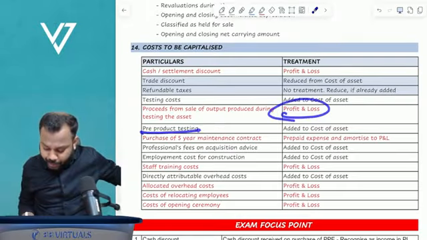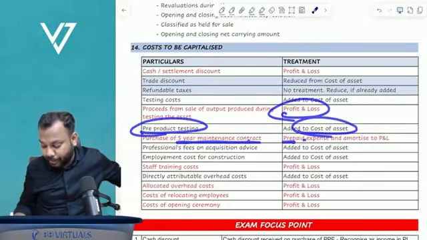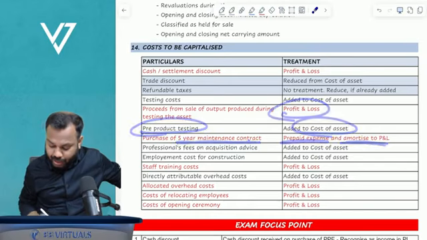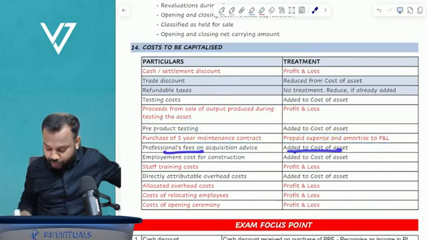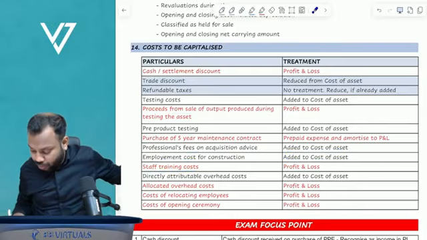Okay. Pre-product testing, cost of the asset. If you purchase a 5-year maintenance contract, it is a prepaid expense and amortized to P&L. Okay. Professional fees, cost of asset. Employment cost, cost of asset. Staff training cost, if you have incurred any staff training cost, that will go to P&L.